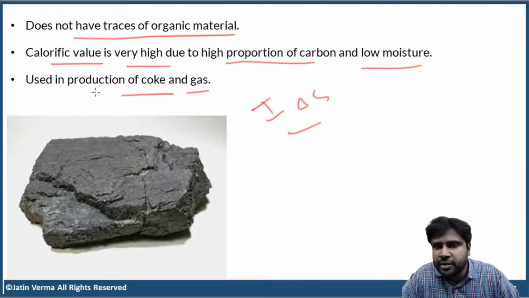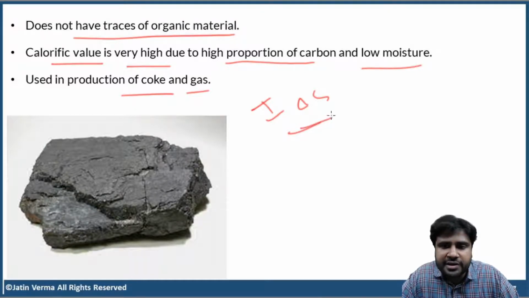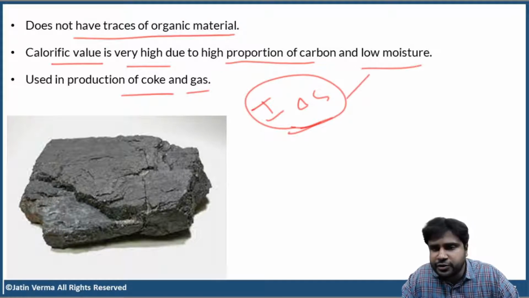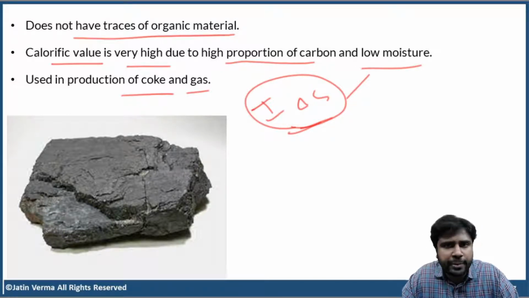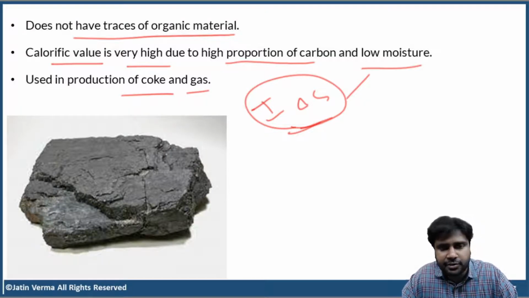So please keep one thing in mind. Bituminous coal is used in the production of coke. And coke is a very important fuel used in metallurgical industries, especially iron and steel industries. Okay. And iron and steel industries are considered to be one of the core industries. And we have to develop iron and steel industries more and more. They are used in construction, automobiles, so many more applications are there. So we need more and more coke in India. Okay, so that is one of the problems. Why is it a problem? We are going to discuss later. Don't worry.